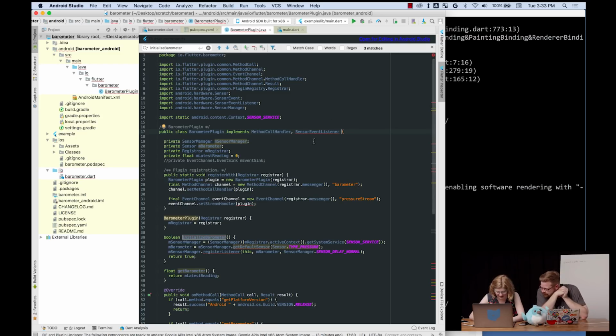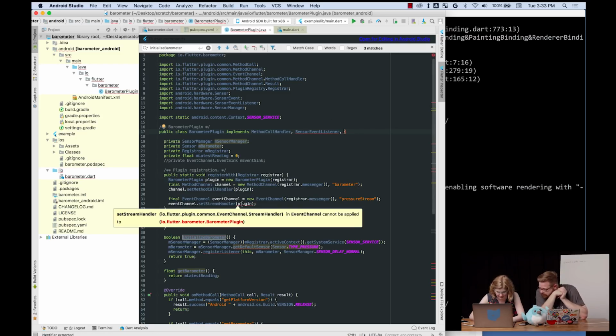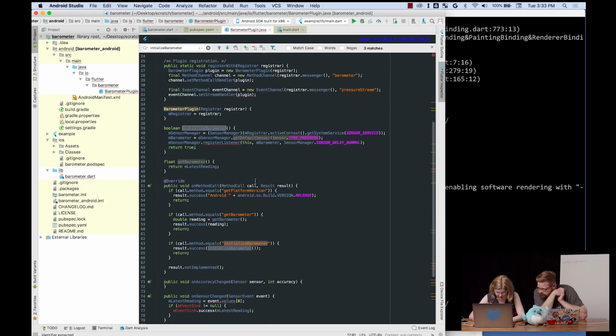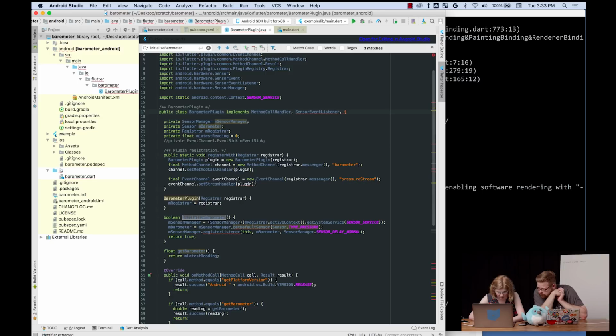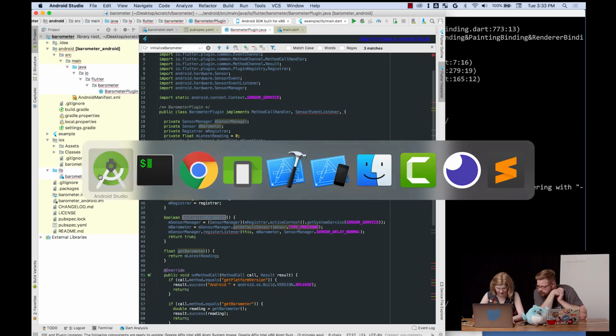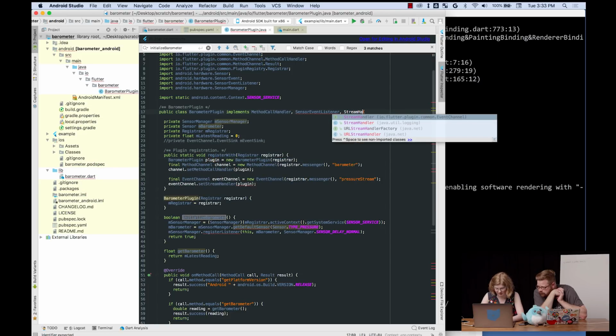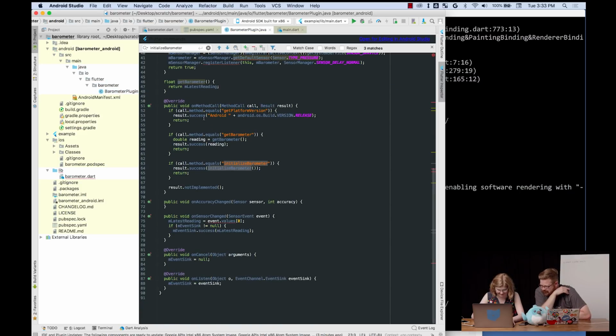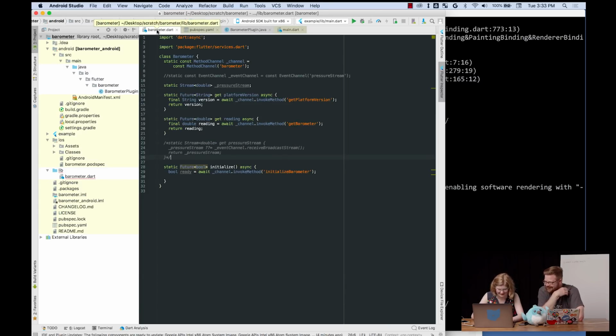Okay, wait. What did we import here? Or implement? Event something. Stream handler? Was that it? No. Where did this go? Barometer plugin. Yep. So this set stream handler. That must be stream handler. Oh, there we go. I thought there was a little more to it. And then that, I think, needs to be uncommented. Thank you. No problem, as I continue my rampant backseat coding. Hey, I'm clearly making mistakes here, so. That's okay.